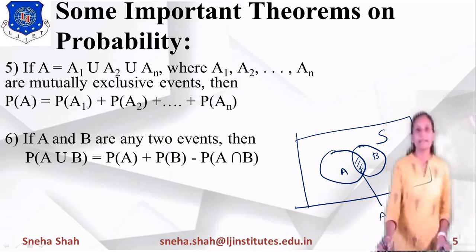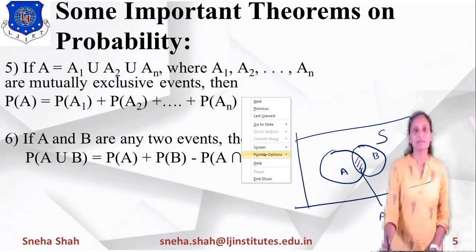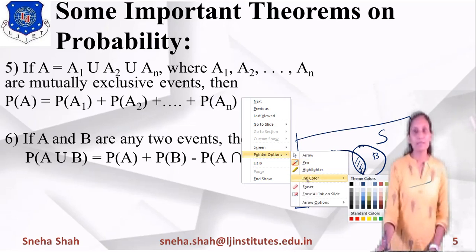Suppose I want to find the probability of A union B. What is the meaning of A union B? A and B both, right?